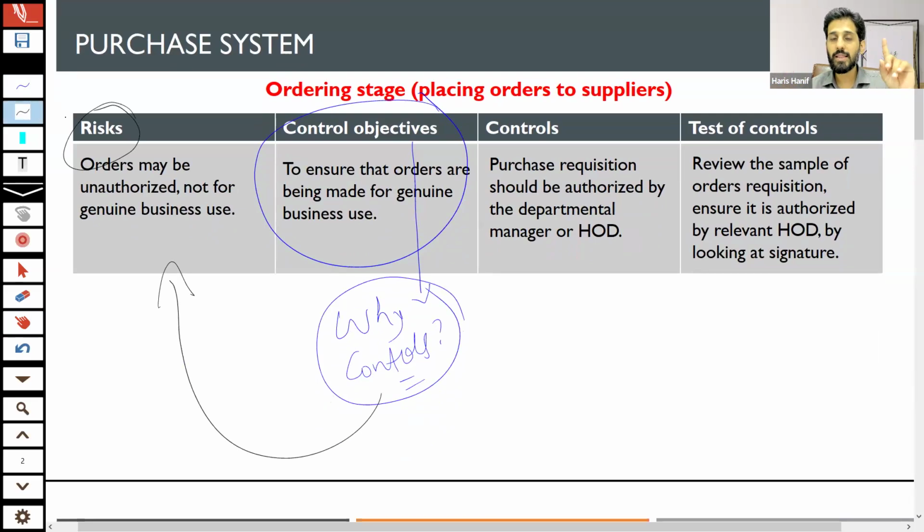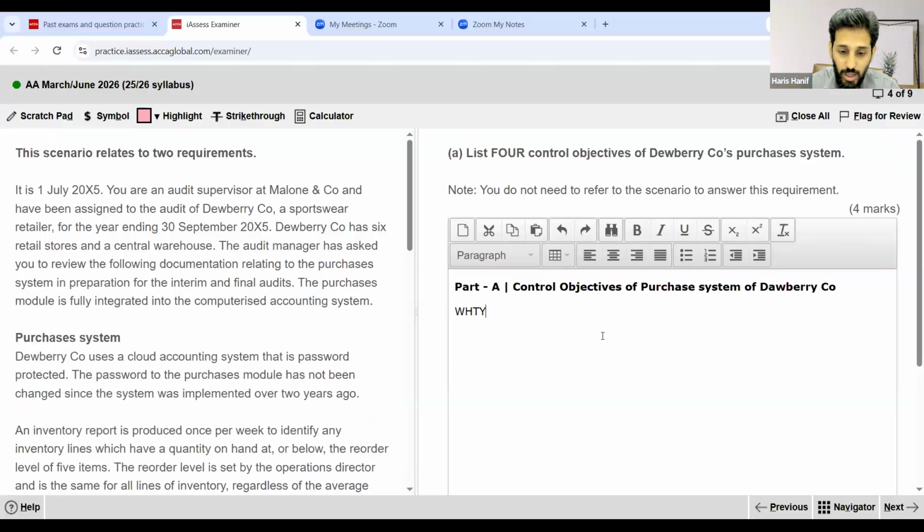In the purchasing, there is a risk of bogus purchases. There is a risk of purchasing in insufficient quantity, poor quality, purchasing from the high price supplier. There are a lot of risks. So basically control objectives means why you are applying the control. The perfect answer is to reduce the risk. And that's a very, very simple point. You have to reduce the risk.